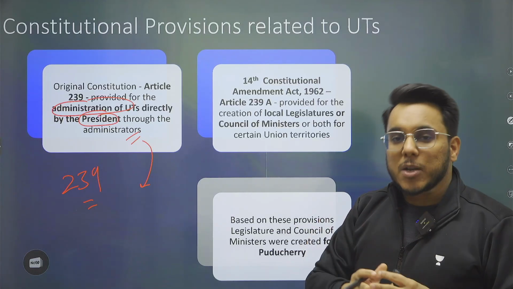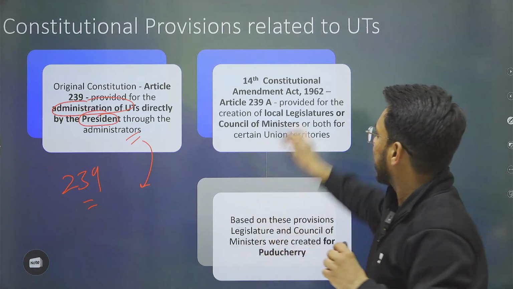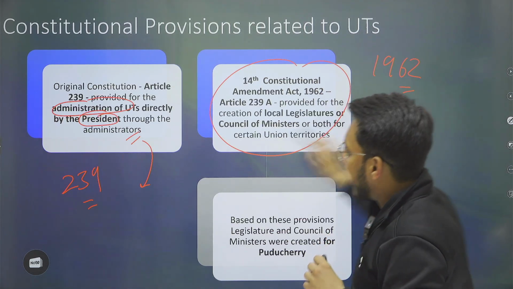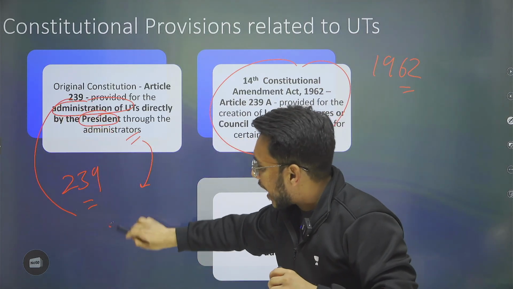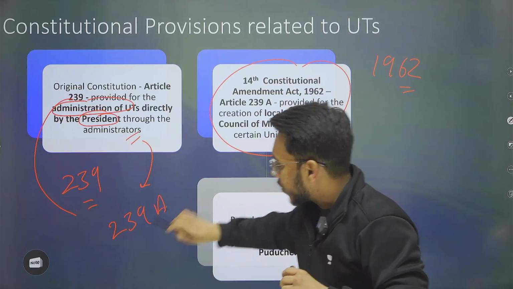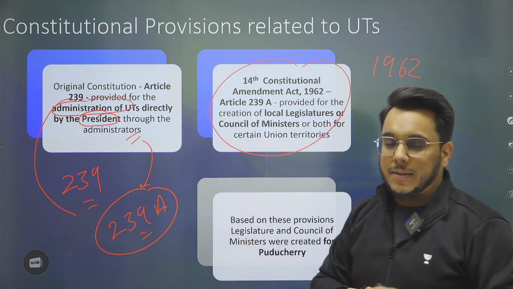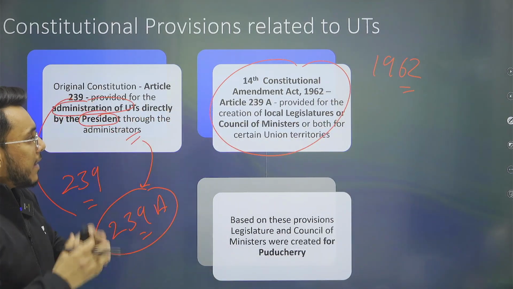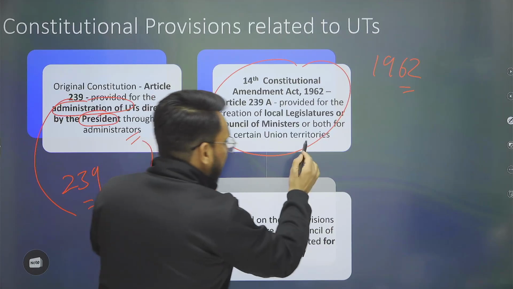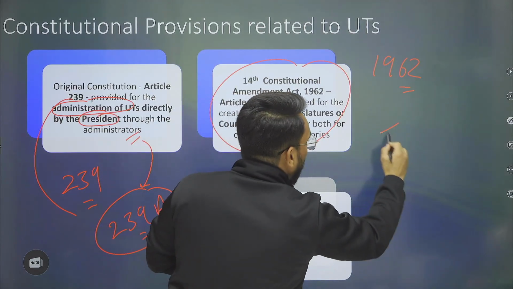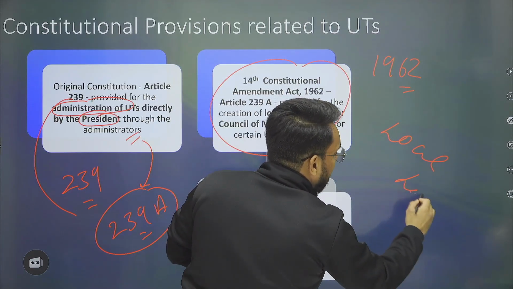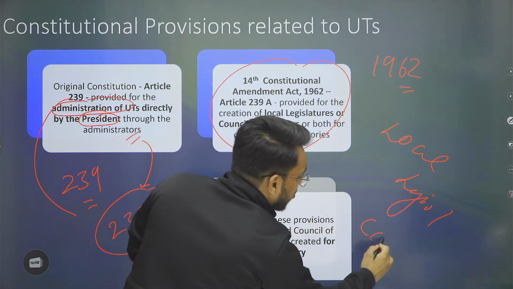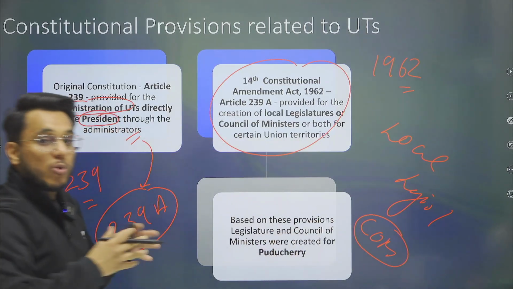Now, in this direction, the 14th Constitutional Amendment Act came in 1962, and after Article 239, Article 239A was added, and it was provided that if needed, the parliament can create local legislatures, and can also create a council of ministers for union territories.